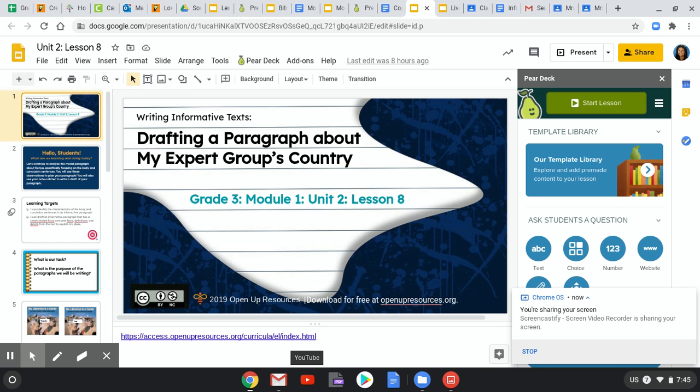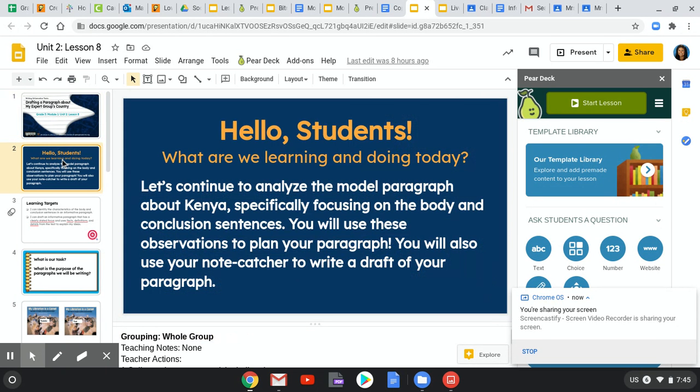Drafting a paragraph about my expert group's country, Grade 3, Module 1, Unit 2, Lesson 8. Hello, students. What are we learning and doing today? Let's continue to analyze the model paragraph about Kenya, specifically focusing on the body and conclusion sentences. You will use these observations to plan your paragraph. You will also use your note catcher to write a draft of your paragraph.